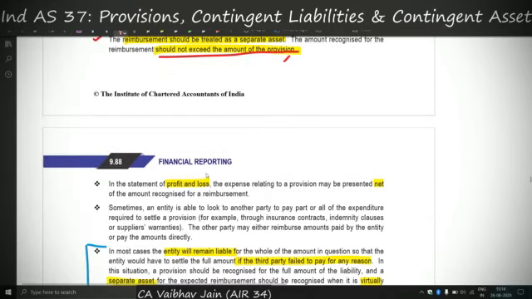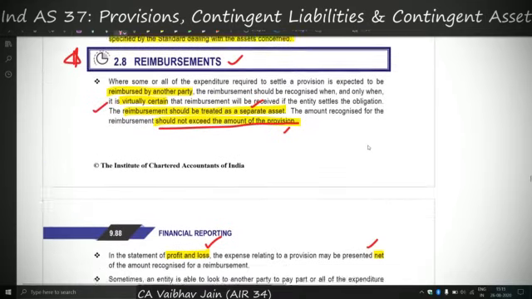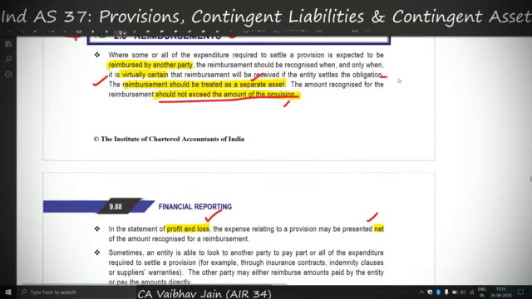And in my P&L, I can net the reimbursement amount with the amount of provision I am recognizing. So the warranty provision of 15,000 can be netted off with the reimbursement amount of 15,000, resulting in a nil provision. In the balance sheet, we show it as a separate asset, but in the P&L, we net it off. The reason is that in the balance sheet, we want to depict a clear picture of what my liability is and what my asset is.